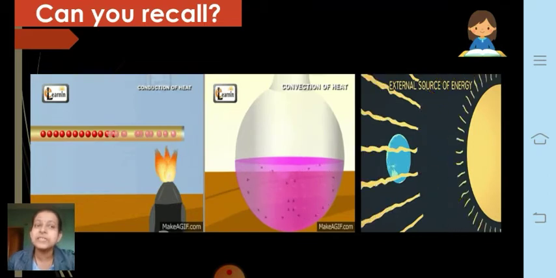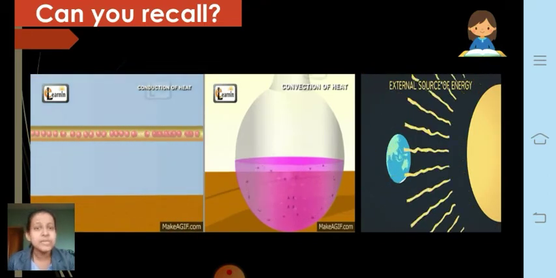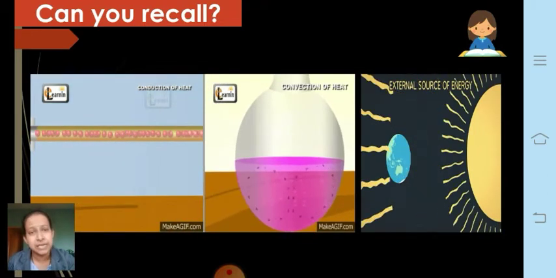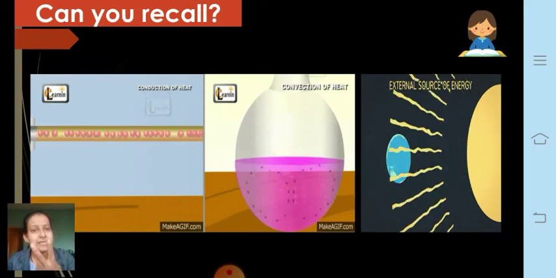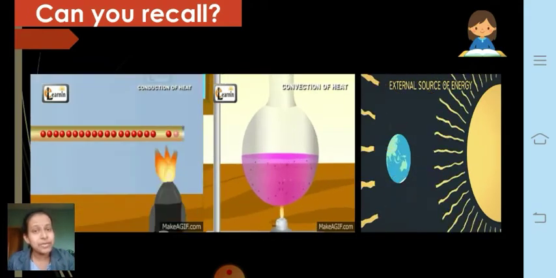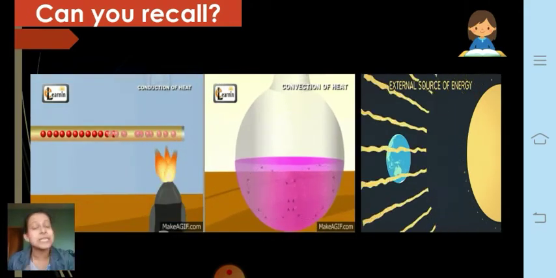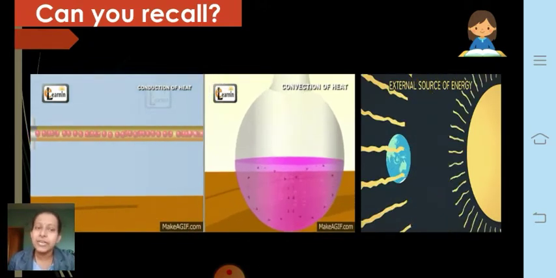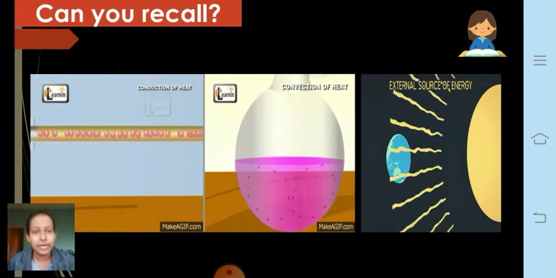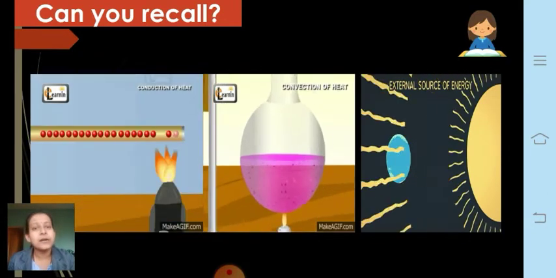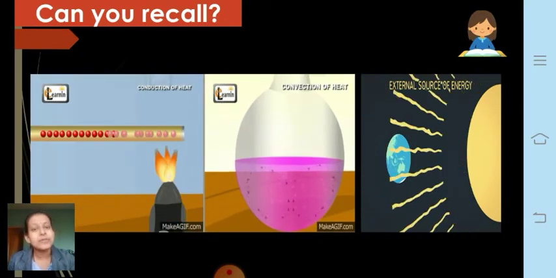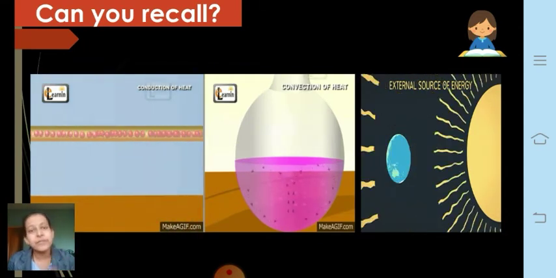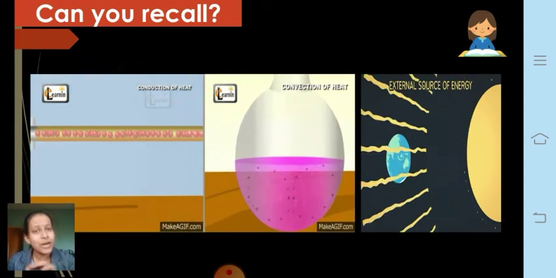Next, you have learnt about convection. Now convection mostly takes place in two mediums, that is liquid medium as well as gaseous medium, whereas conduction takes place in a solid medium. So in convection, what happens now? If you start boiling water, you might be knowing that the hot water remains up, whereas the cold water is down. Why is it so?